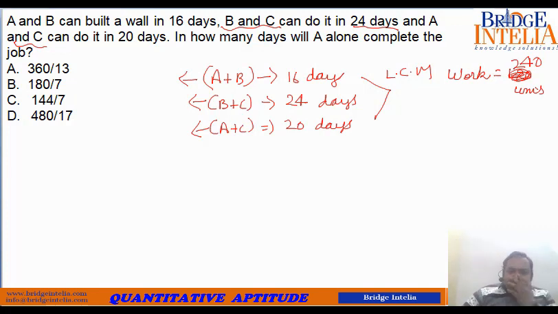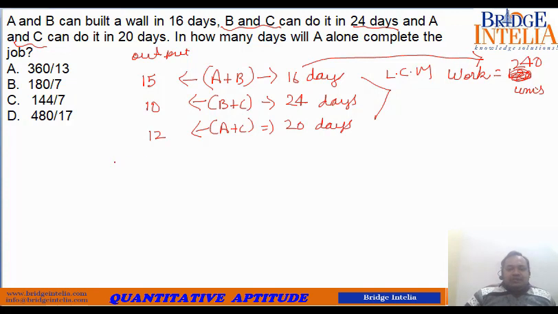So now let's determine their outputs. In 16 days, 240 units of output. So per day output is 240 by 16, which comes out to be 15 units. Similarly, B plus C in 24 days, 240 units, so per day 10 units. Similarly, A plus C, 12 units. This is the output.